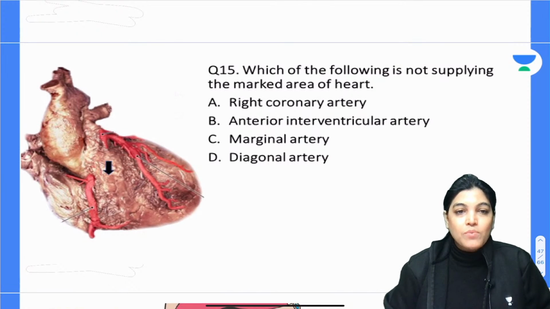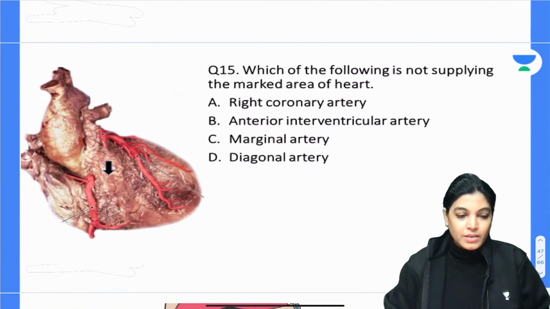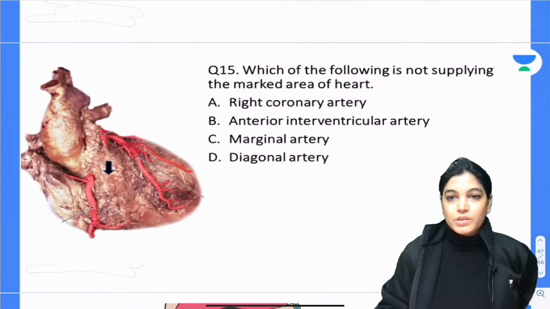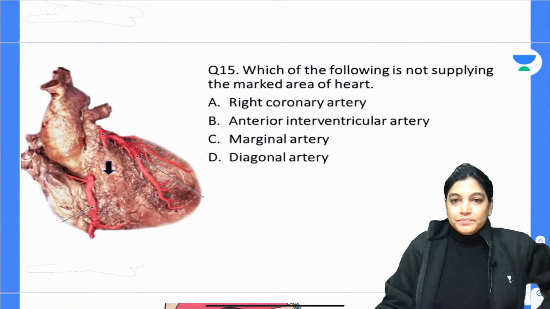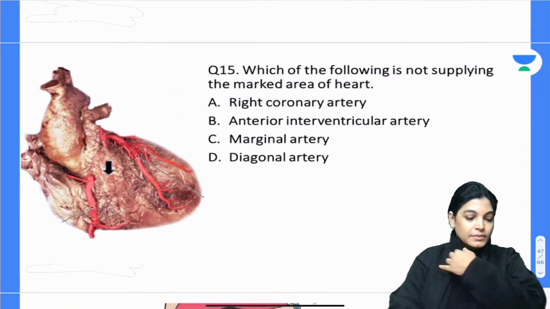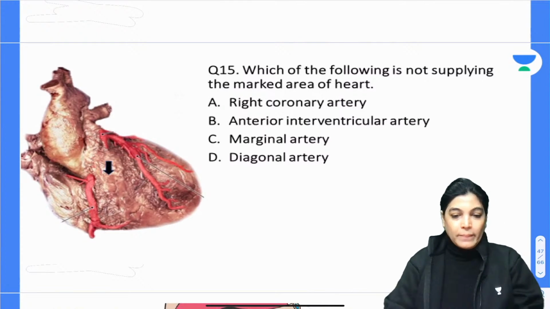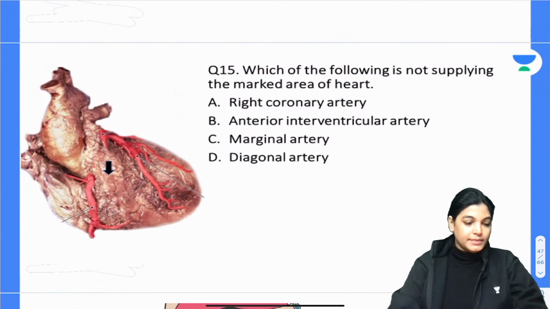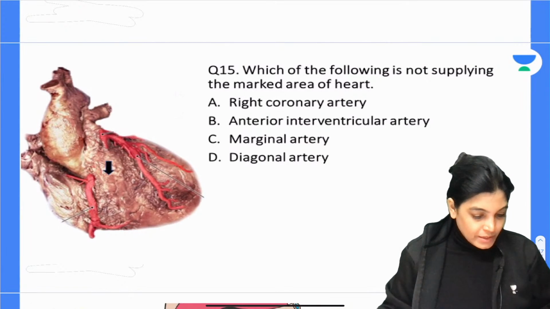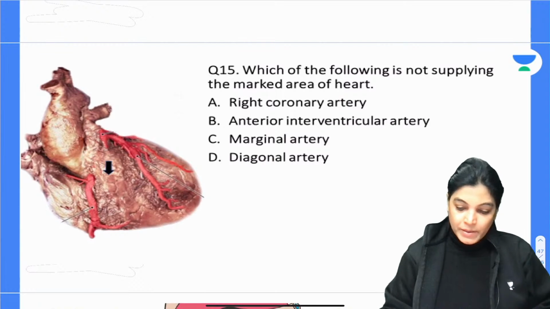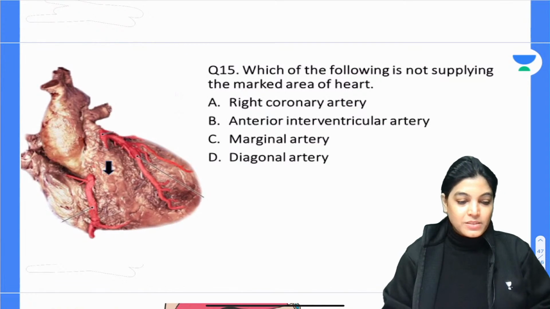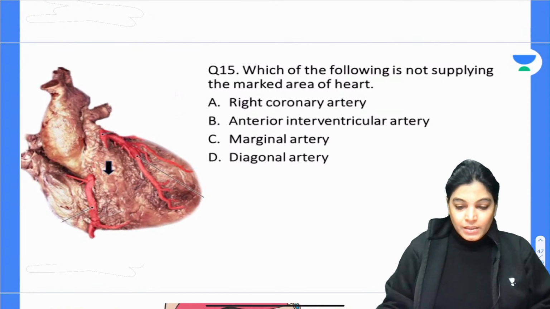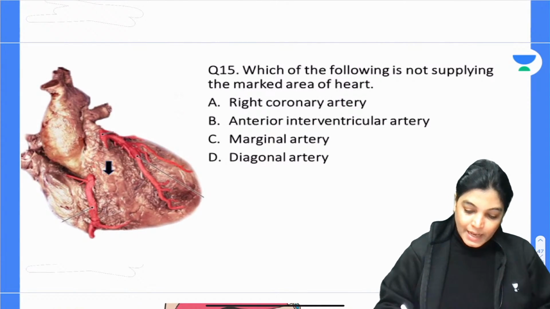Your time starts now. Mark the correct answer. Question number 15. Okay, a mixed bundle of answers are coming up. A is coming, B is also coming. What is the correct one? Let me come up with the explanation. So my dear aspirants, the correct answer is diagonal artery.